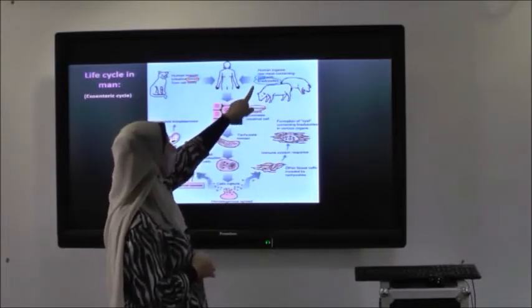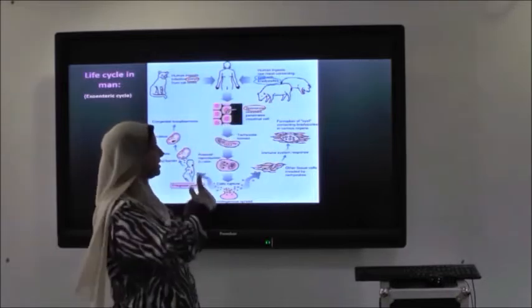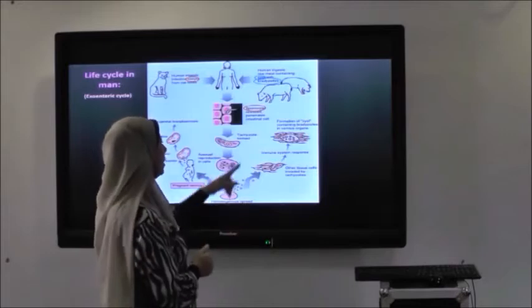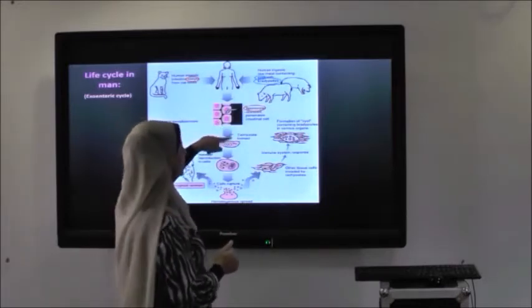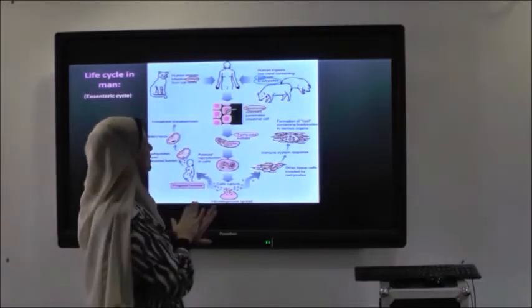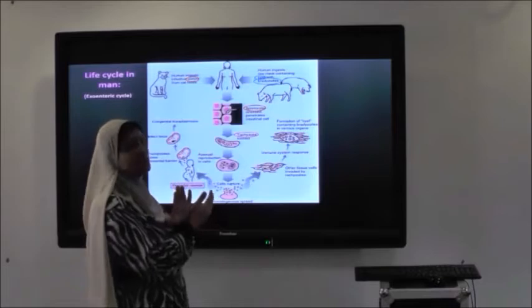Then the sporozoite or bradyzoite penetrates the epithelial cell of the intestine, because Toxoplasma is an obligatory intracellular parasite. Inside the intestinal epithelial cell, it changes into tachyzoite. This is the end stage formed by Toxoplasma gondii in the intestine.